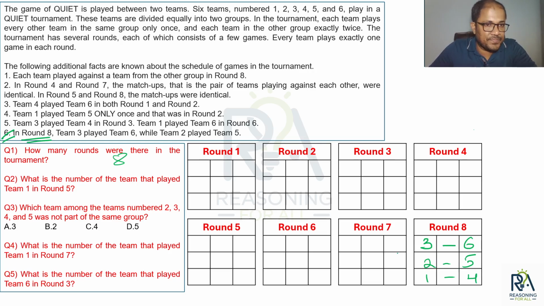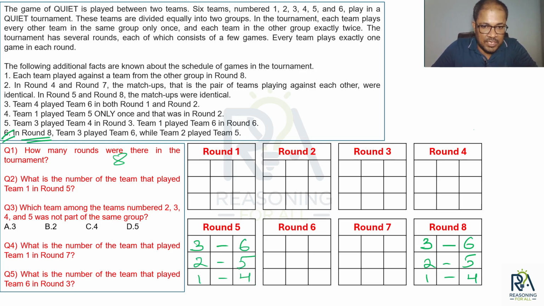In round 4 and 7, the matchups, that is the pairs of teams playing against each other, were identical. So whatever matches happen in round 4, say A versus B, round 7 will also have A versus B. They are identical. Okay, fine. Then in round 5 and 8, the matchups are also identical. We already know round 8, so round 5 we can also plot: 3 versus 6, 2 versus 5, and 1 versus 4.